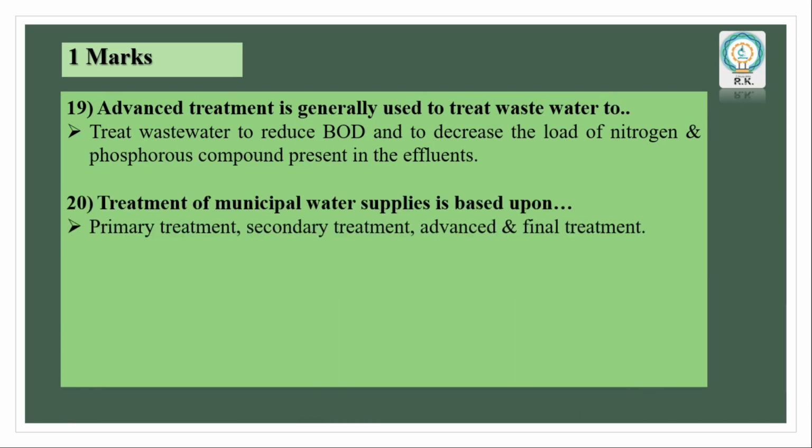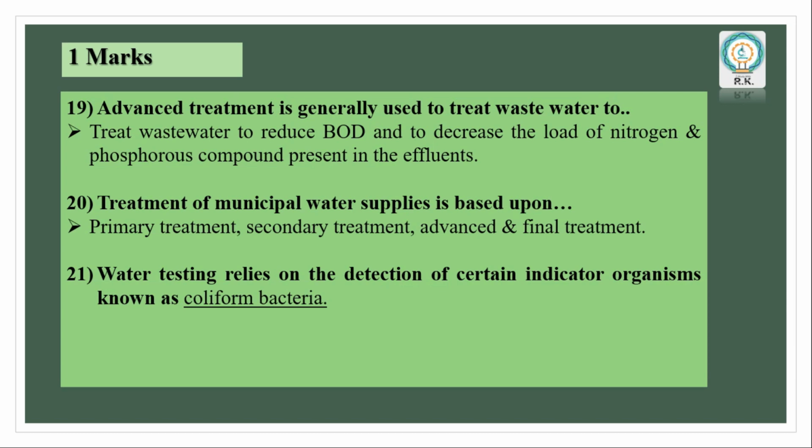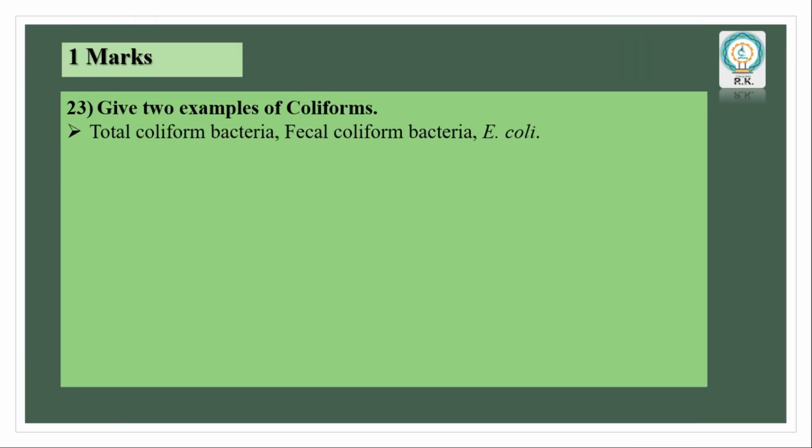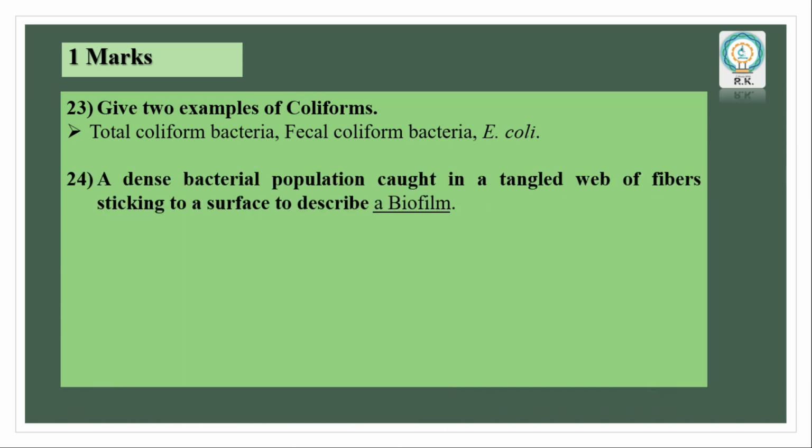Treatment of municipal water supplies is based upon primary treatment, secondary treatment, advanced and final treatment. Water testing relies on the detection of certain indicator organisms known as coliform bacteria. Trickling filter comes under secondary treatment. Next, give examples of coliforms: total coliform bacteria, fecal coliform bacteria and Escherichia coli. A dense bacterial population caught in a tangled web of fibers sticking to a surface describes a biofilm.